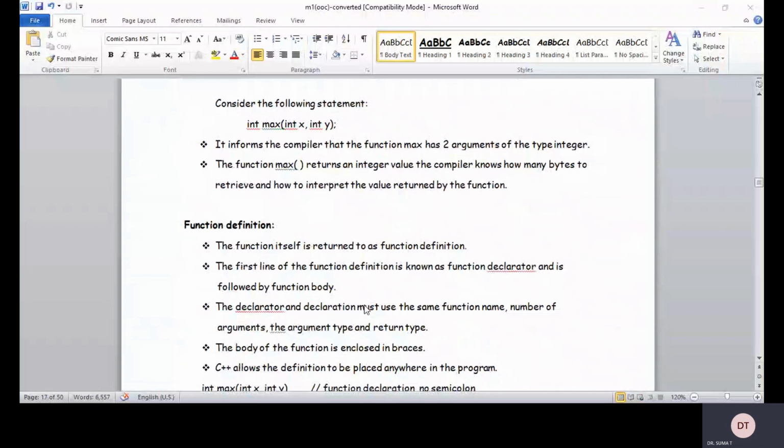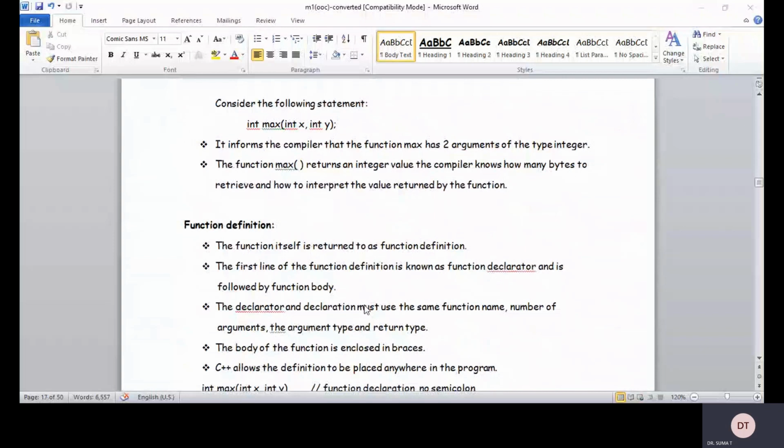Also, to make the internal conversions, like character into integer, and floating point into double, it searches for any other matches in the program. That is the reason why it is going to take a lot of time to convert. The body of the function is enclosed in braces. Since it is a function, it will have a beginning and closing of the program, so that is the reason why it has been enclosed with a pair of braces. That is the beginning of the subprogram and the ending of the subprogram.